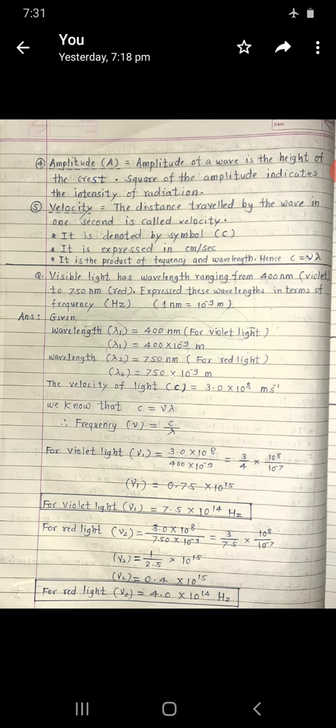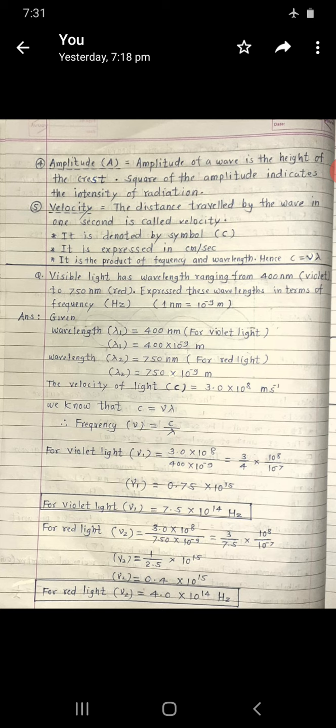We know that velocity is the product of frequency and wavelength. Velocity c is equal to the product of frequency and wavelength, that is c is equal to nu into lambda. So therefore frequency is equal to c upon lambda. Now calculate the frequency for different lights.